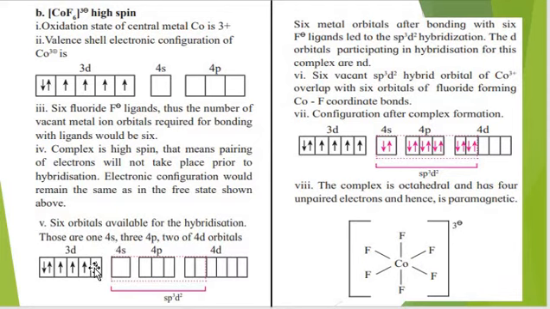So 6 orbitals available for hybridization would be 4s, 3 orbitals from 4p and 2 from 4d. These 6 orbitals will undergo hybridization, and type of hybridization would be sp3d2. Again, shape would be octahedral only, and in this way the electrons of ligand would be shown in the orbital diagram.